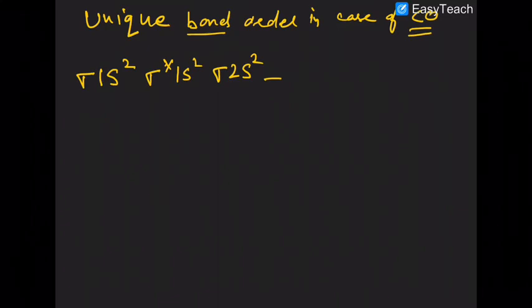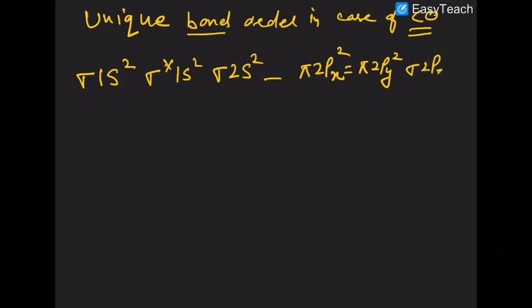Then what you have is pi 2px, then pi 2py. Are you sure? Then you have sigma 2pz, and now you will have pi star 2s. So all other anti-bonding are vacant here.